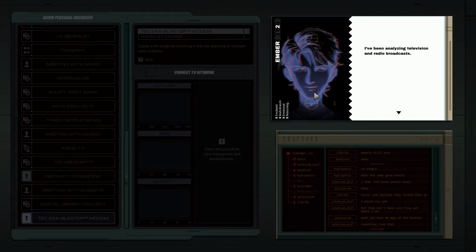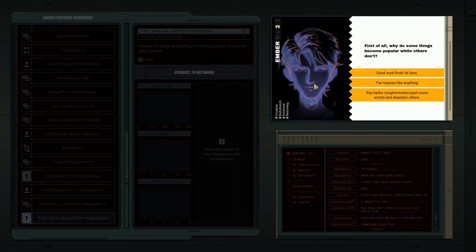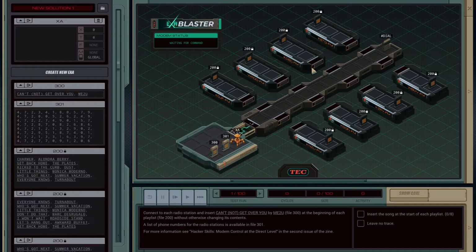I've been busy analyzing television and radio broadcasts, and I have a few questions. First of all, why do some things become popular while others don't? Money. The masses like anything, so it's just whatever people have to pick up on. We should test this. Think we could pick a random pop song and make it a hit?